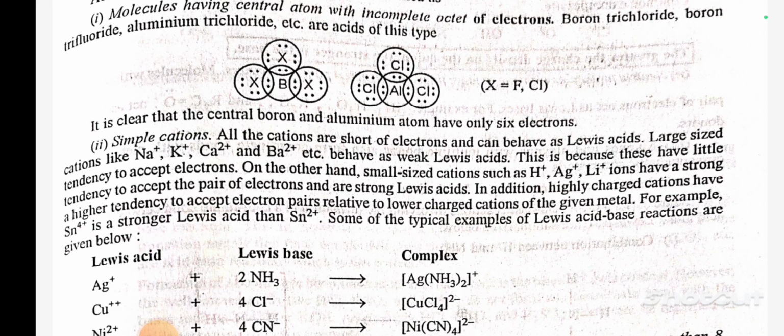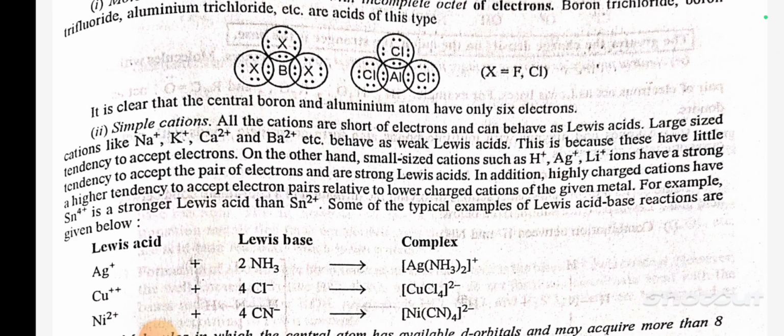Number 2, simple cations. All the cations are short of electrons and can behave as Lewis acids. Large size cations like Na+, K+, Ca2+ and Ba2+, etc. behave as weak Lewis acids. This is because these have little tendency to accept electrons.